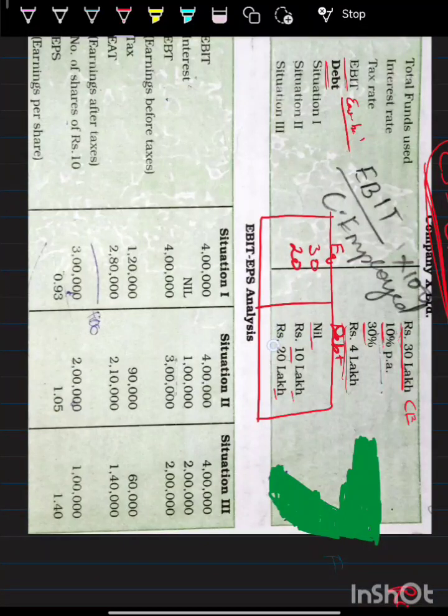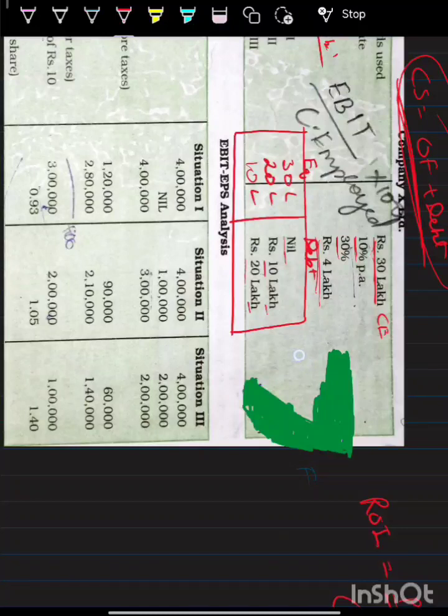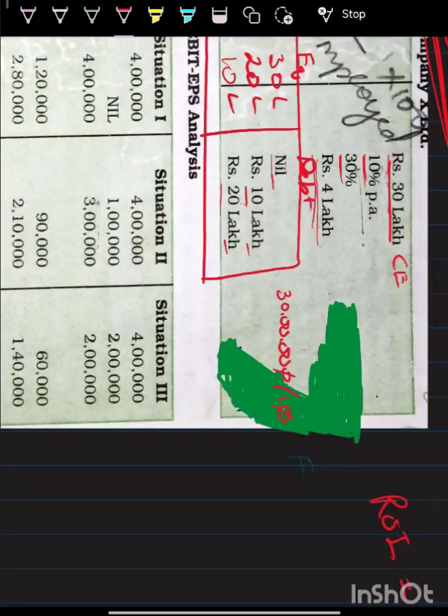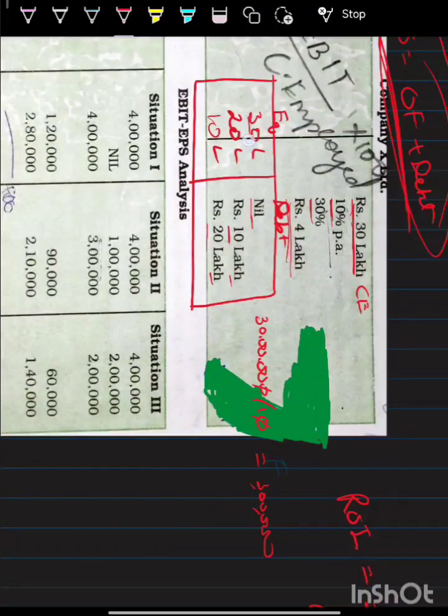In the third case there are 20 lakhs of debt, which means only 10 lakhs of equity. For assumption, I am taking a face value of 10 rupees. So how many shares will there be? There will be 3 lakh shares if there is a 30 lakhs capital investment from equity.